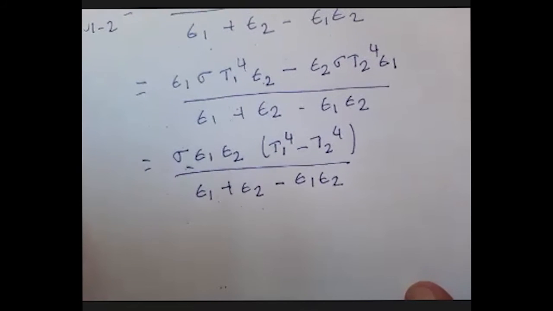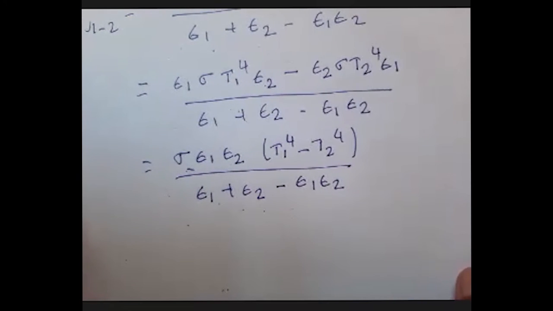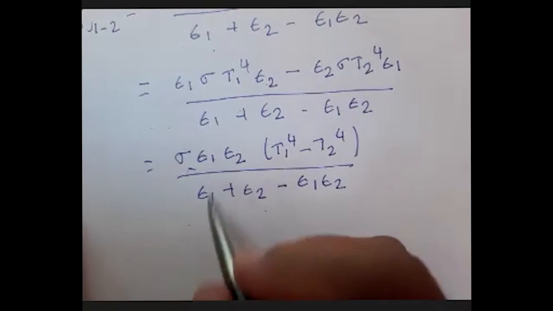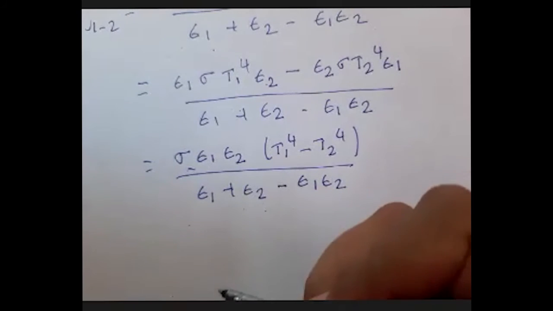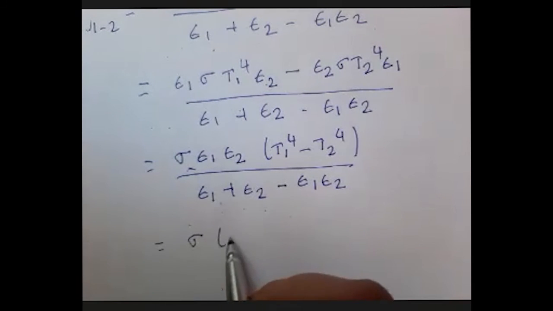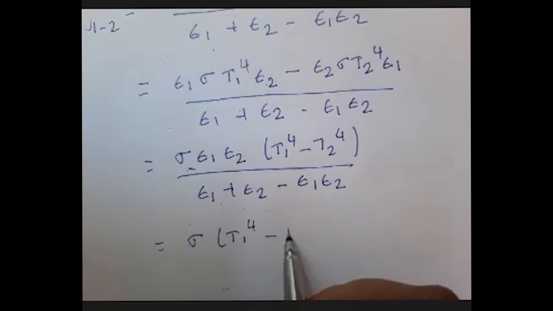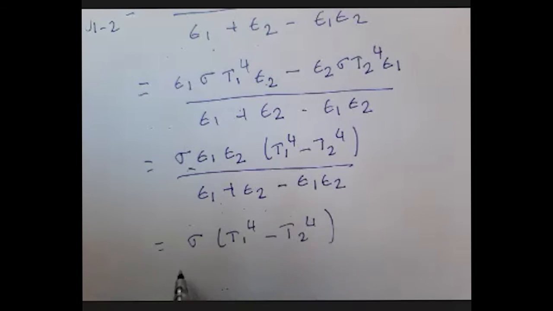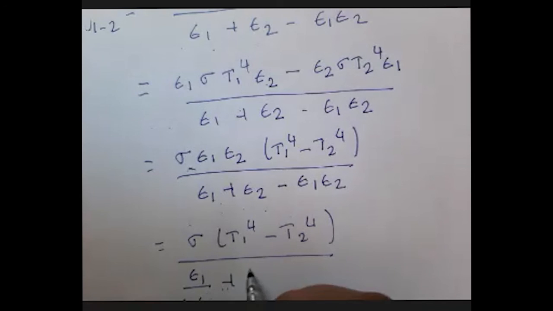So this we can further simplify. I'm going to take the emissivity from the numerator to the denominator. If I do so, it will be sigma into T1 raised to 4 minus T2 raised to 4. The denominator is epsilon 1 into epsilon 1 epsilon 2 plus epsilon 2 into epsilon 1 epsilon 2 minus epsilon 1 epsilon 2 into epsilon 1 epsilon 2.